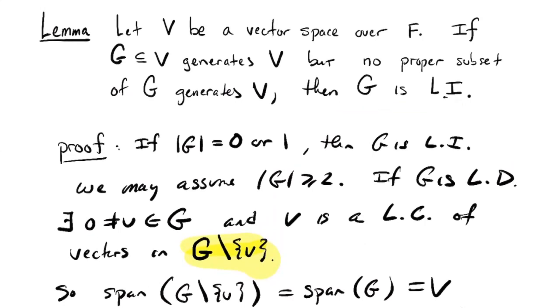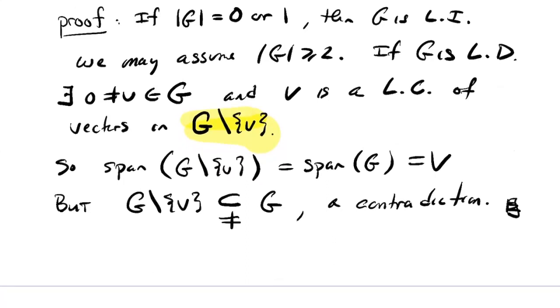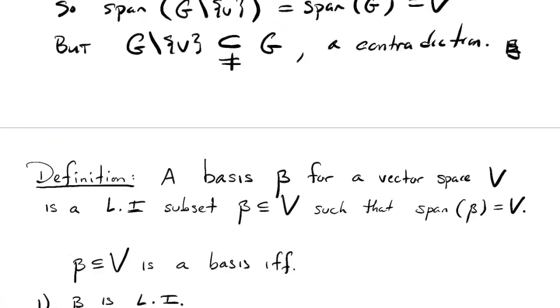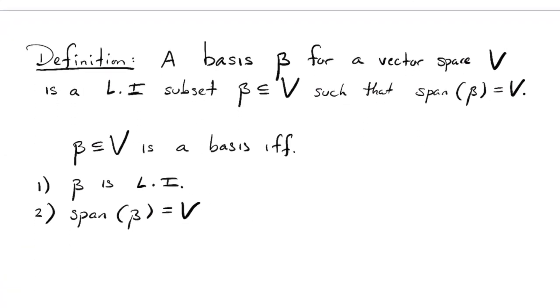Okay, linearly independent spanning sets are very important. They're the building blocks of the vector space. So we're going to give them a name. This is the one and hence main definition of the lecture. I'm defining this term basis. Your author denotes bases by the lowercase Greek letter beta, so I'll do the same. And what is a basis for a vector space? I think of it as having two components. A basis for a vector space is a linearly independent subset of the vector space that spans.